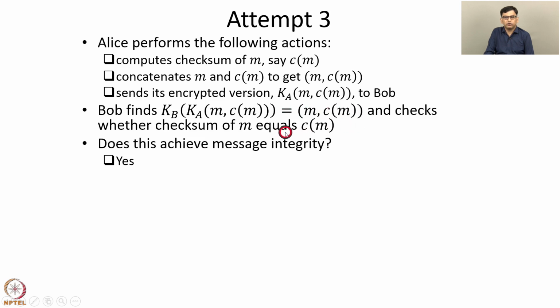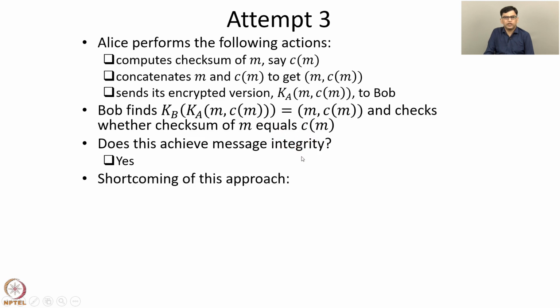So the intruder is not able to create a bogus message and find its checksum and then encrypt the entire m prime comma C of m prime, because the intruder does not have the secret key to encrypt and send a message to Bob. So hence this protocol achieves message integrity.